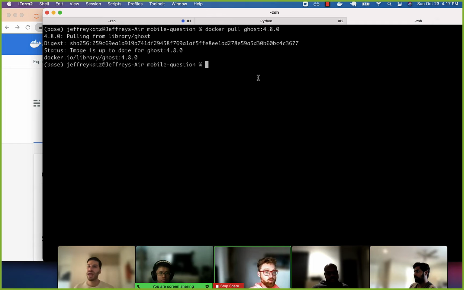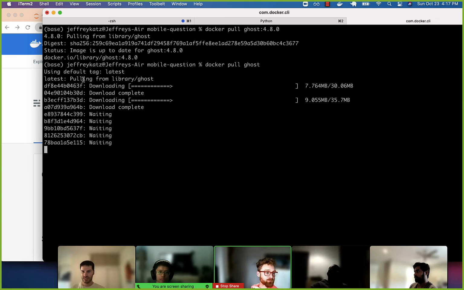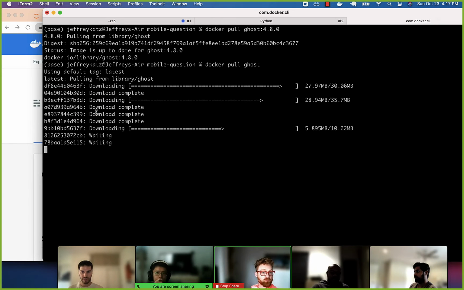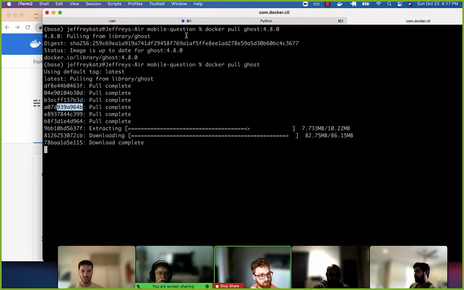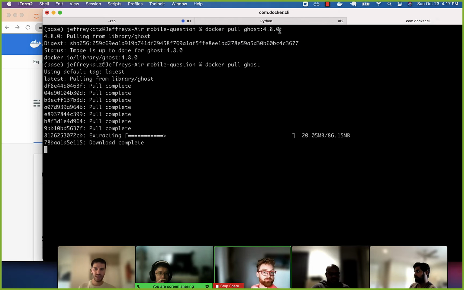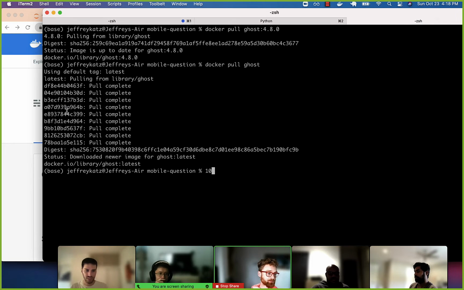You can see I already have it on my computer. If you do this with some software that you don't have, I'll just show you. You see this? It's downloading all this from the web. And it looks like, in fact, it's making multiple downloads. We are cloning down the Ghost image, which we'll talk about what that means. But it looks like there are these sub images that are part of this larger image. And so we'll talk about that.